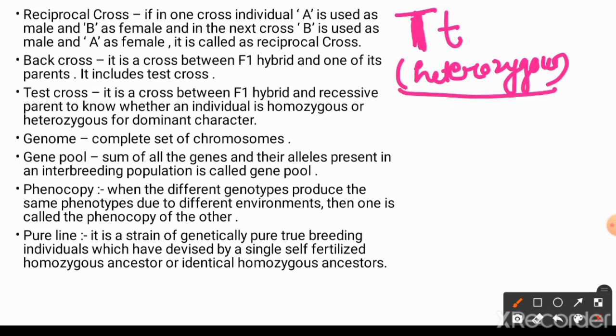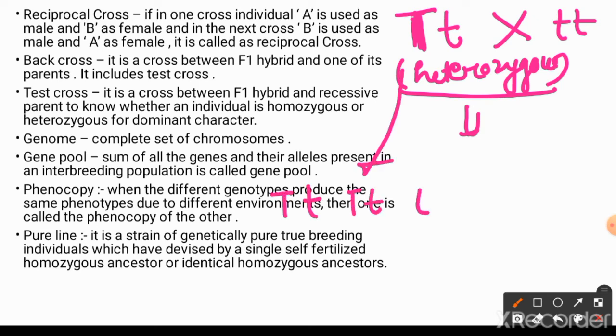So we have chosen the progeny here and are going to cross it with the recessive parent, that is small t and small t. Then all the progeny are not going to be tall, because here it will produce the progeny capital T and small t, capital T and small t, small t and small t, and small t and small t.